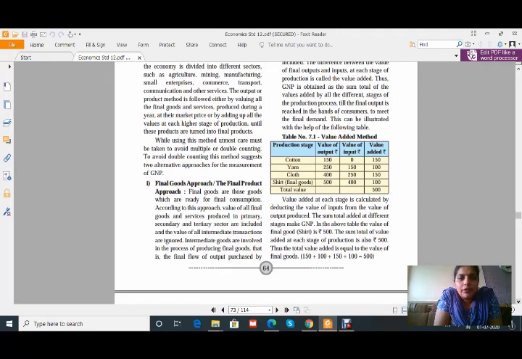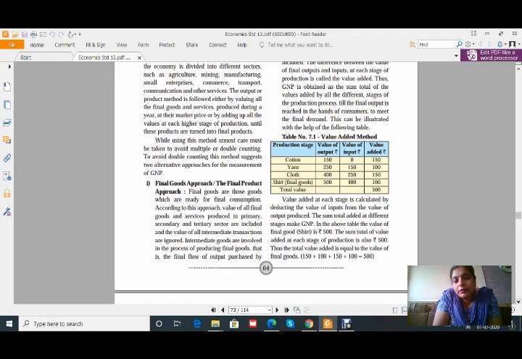Then the first one is the final goods approach, that is the final product approach. Final goods are those goods which are ready for final consumption. According to this approach, the value of all final goods and services produced in primary, secondary and tertiary sectors are included, and the value of intermediate transactions is ignored.